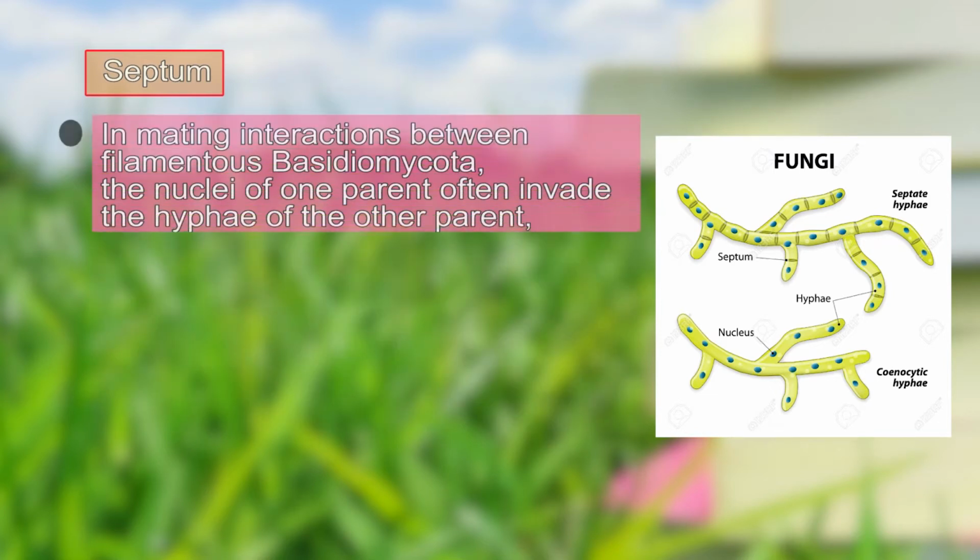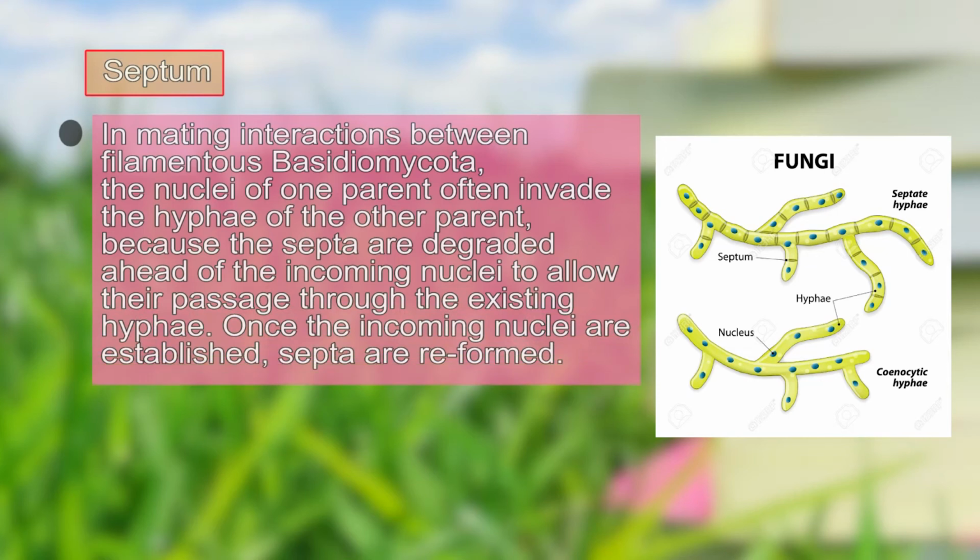In mating interactions between filamentous Basidiomycota, the nuclei of one parent often invade the hypha of the other parent, because the septa are degraded ahead of incoming nuclei to allow their passage through the existing hyphae.